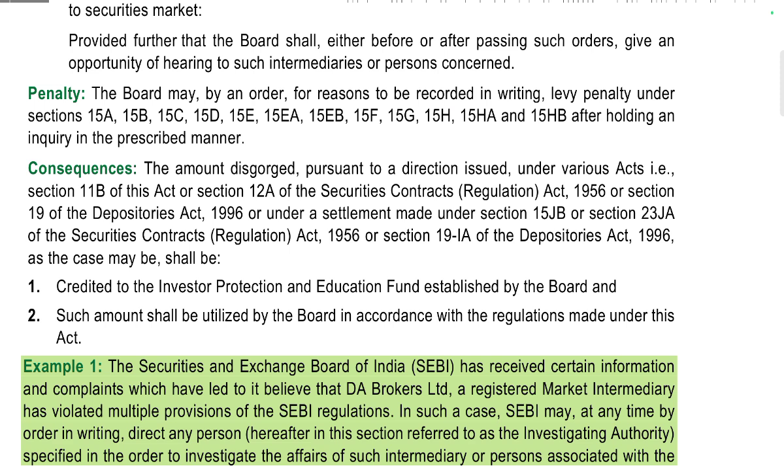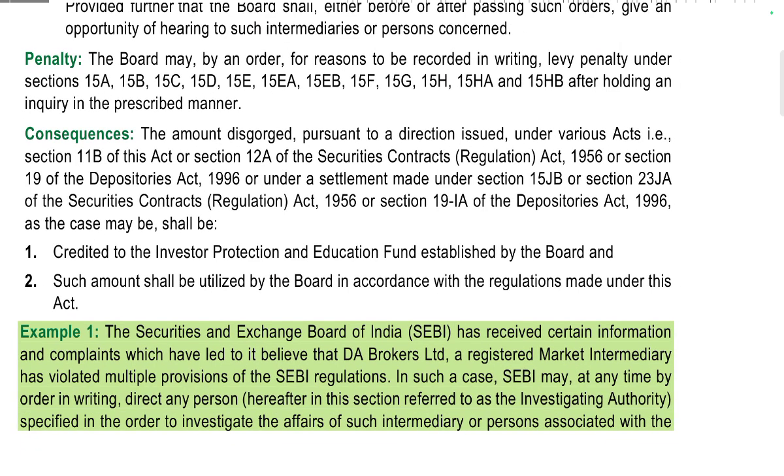under sections 15A, 15B, 15C, 15D, 15E, 15EA, 15EB, 15F, 15G, 15H, 15HA, 15HB, holding inquiries in the procedural manner.